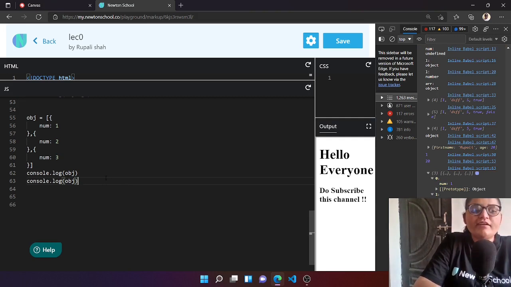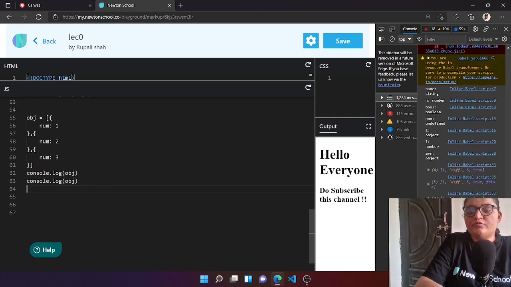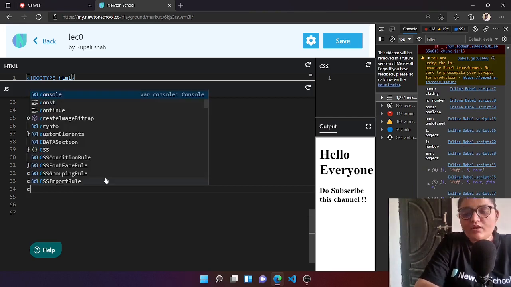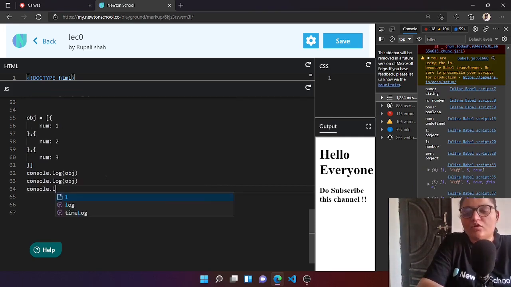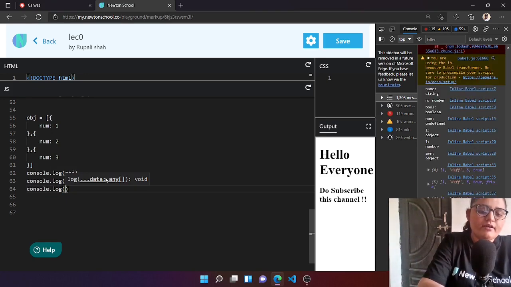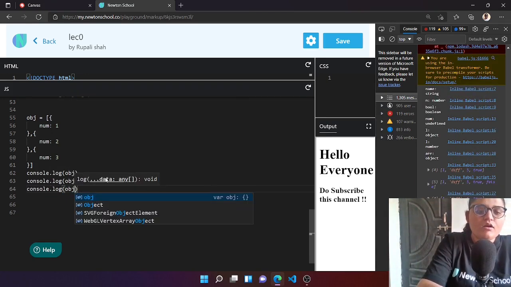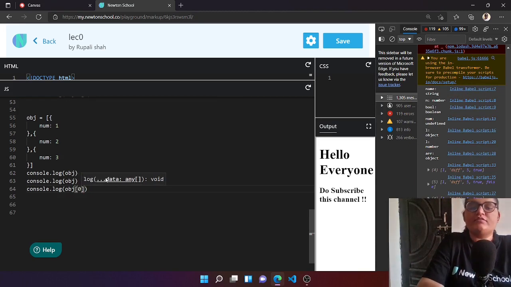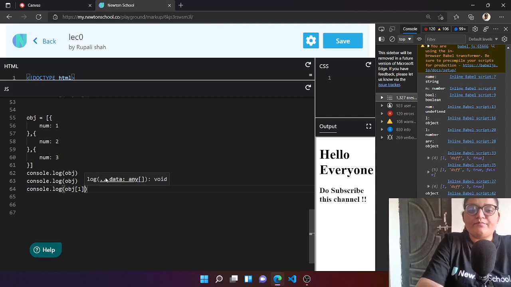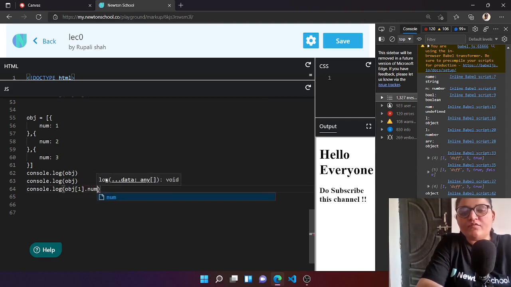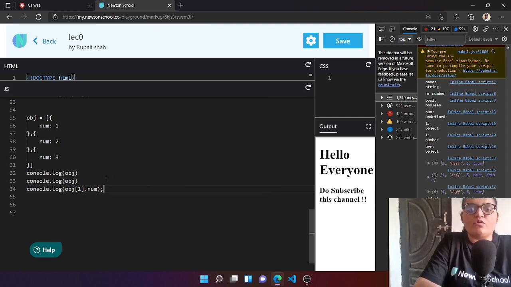Now to retrieve a value from an array of object, suppose you want the second one, so we can have a console log, of course, to have the value printed. And here we can say that this object, I want the value at index 1 if you want to retrieve the second position value, and then I want to print num from here, so it should print 2 for us.